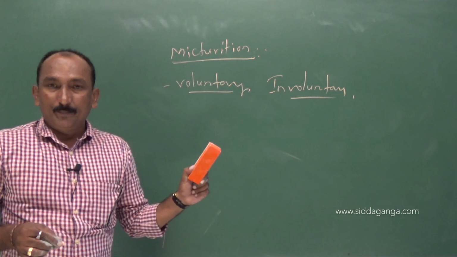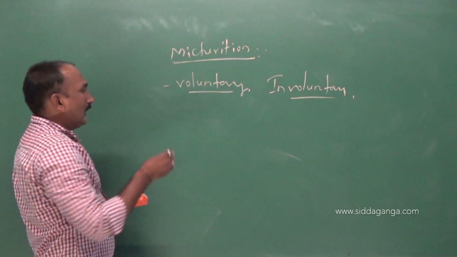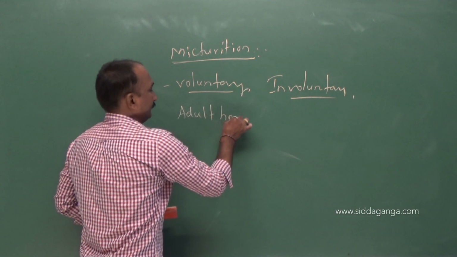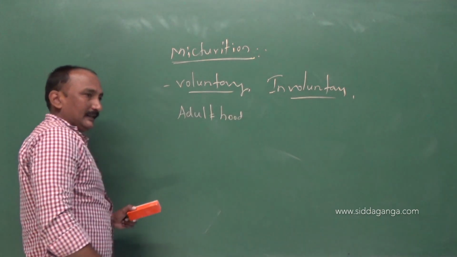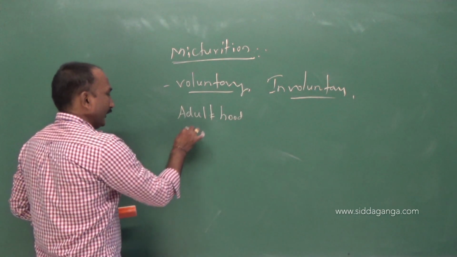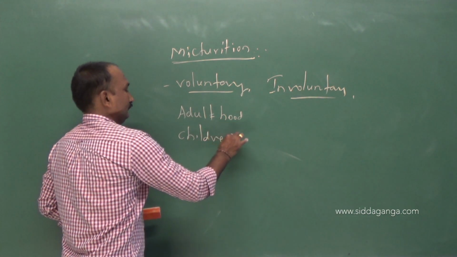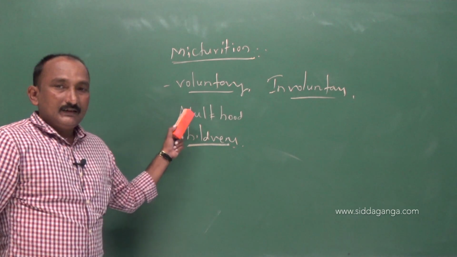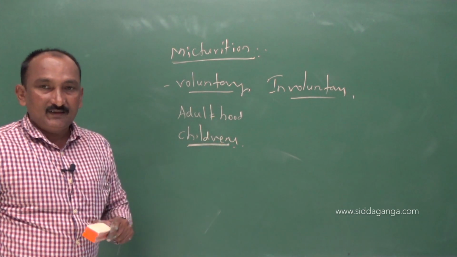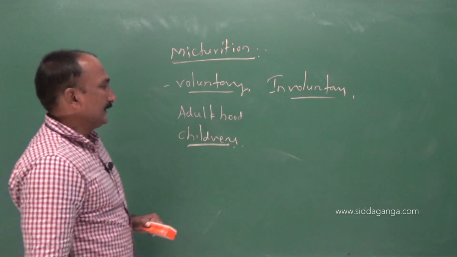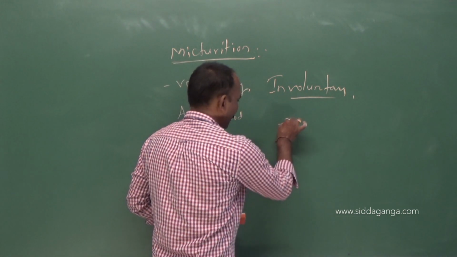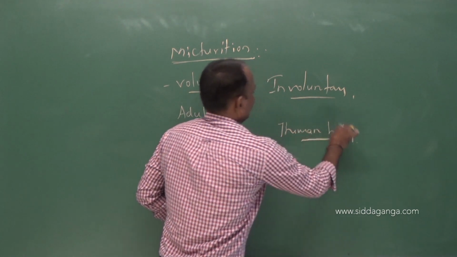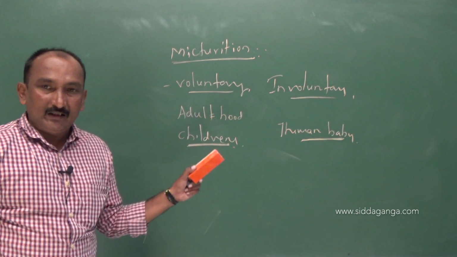The answer is so simple. In adulthood and also in children, it is a voluntary process, while in human babies, micturition is involuntary.